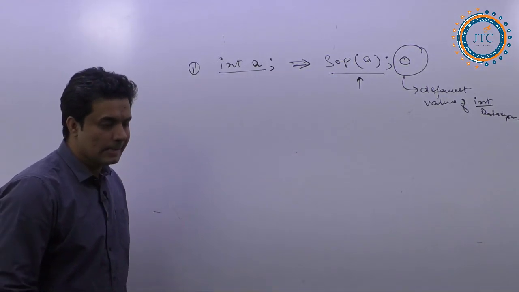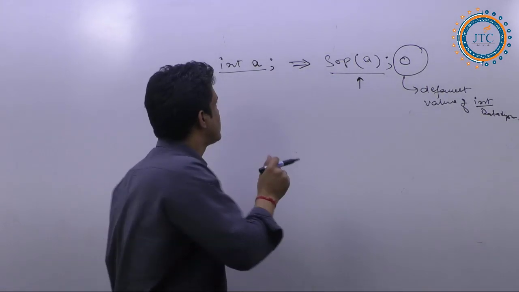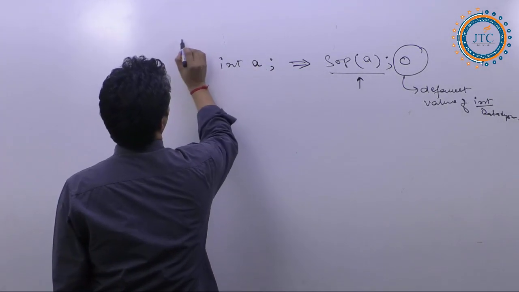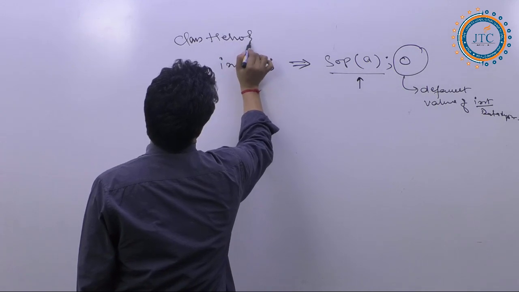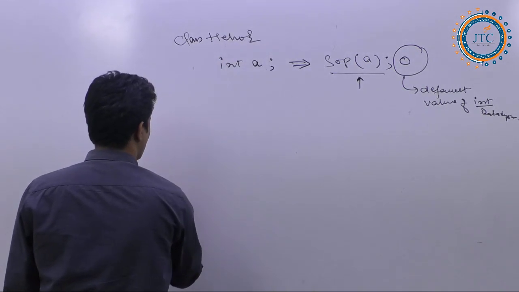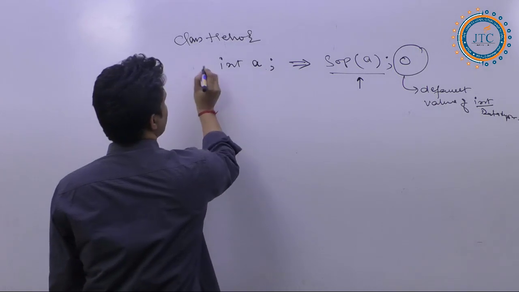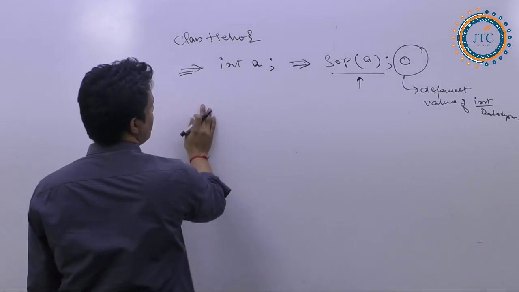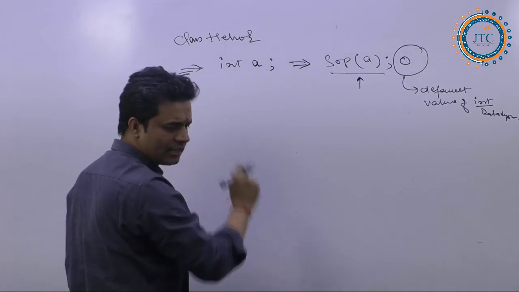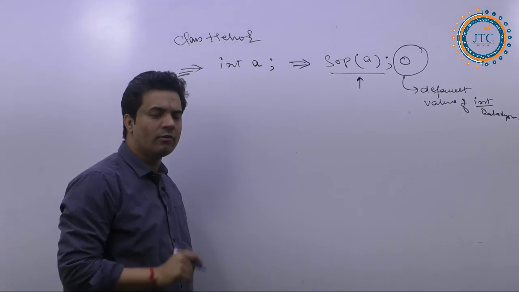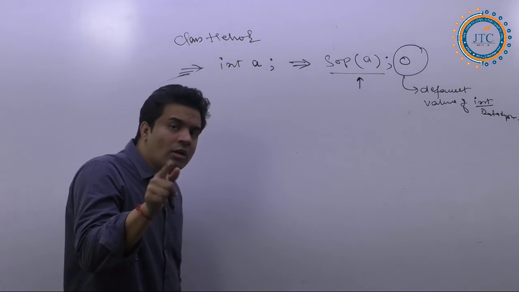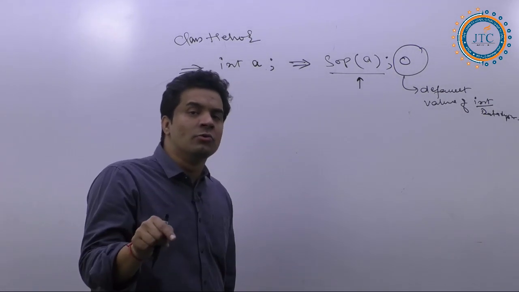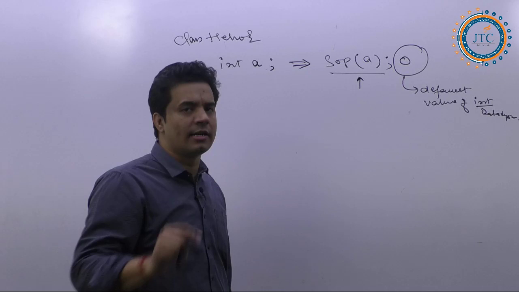But my question is this. When you have written the variable inside a class, when you have declared this variable a, we have not initialized any value to the variable a explicitly.